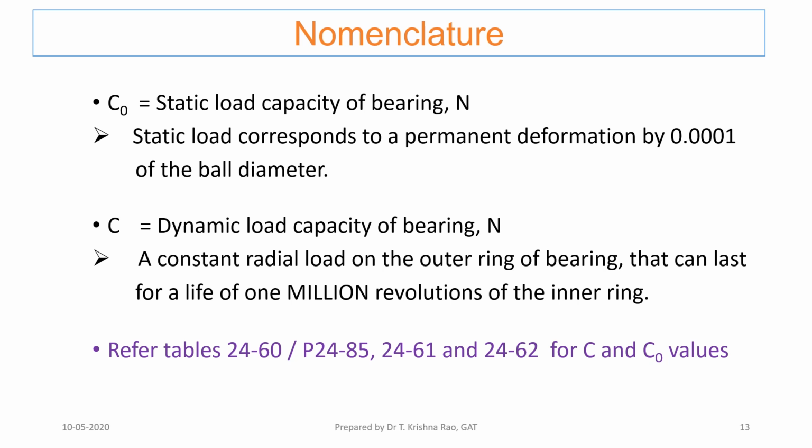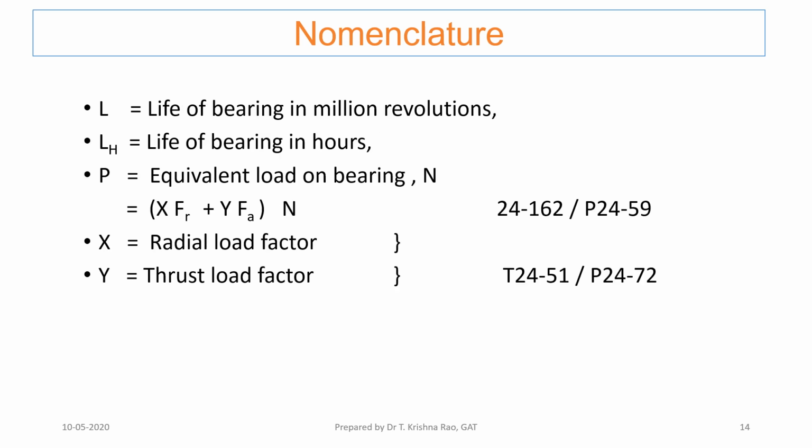Then coming to the nomenclature, C0 is the static capacity and C is the dynamic capacity. These two are published in the tables. L is the life of the bearing in million revolutions, LH is the life of the bearing in hours, and P is the equivalent load, which converts the given radial and axial loads into one single value.